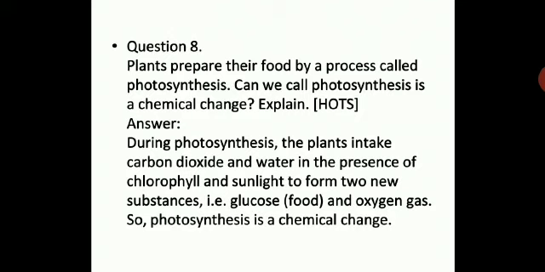So photosynthesis is a chemical change because a gas is given out and you get a totally new product out of carbon dioxide and water in the presence of chlorophyll and sunlight. Therefore, it's a chemical change.